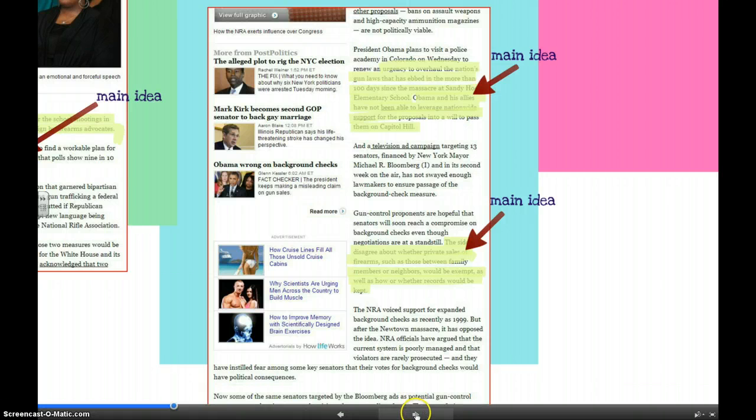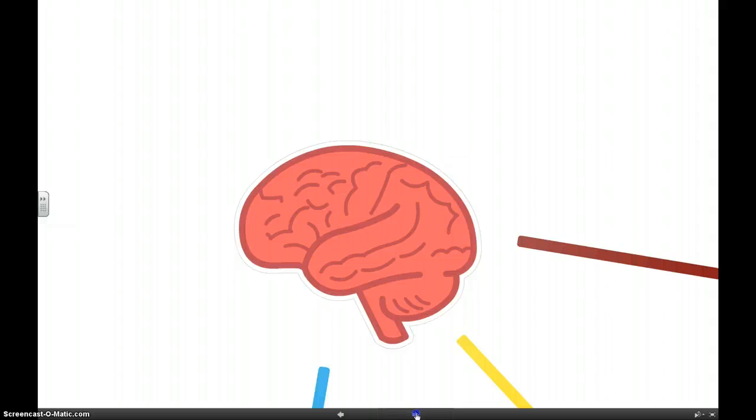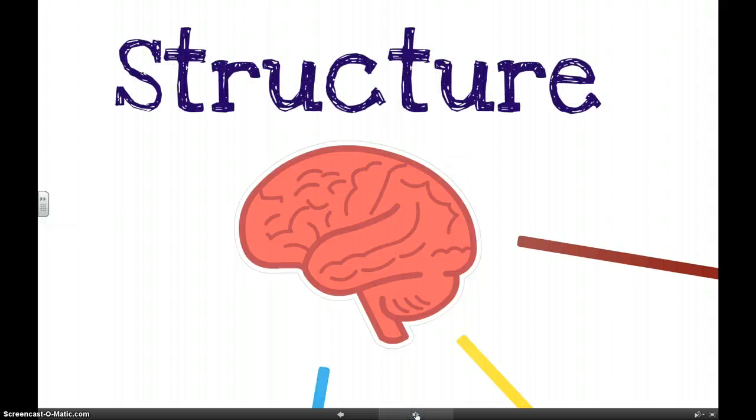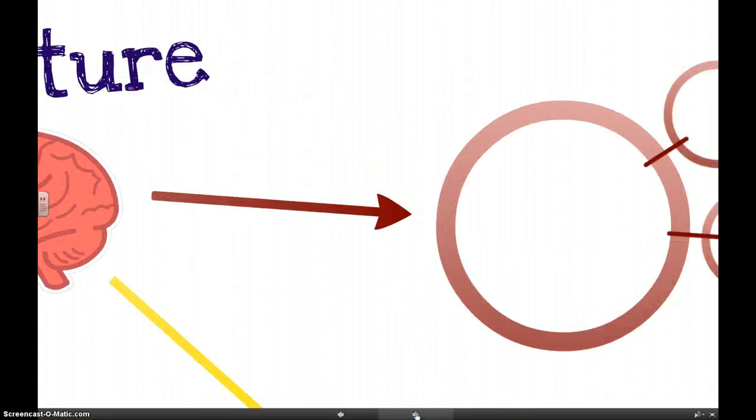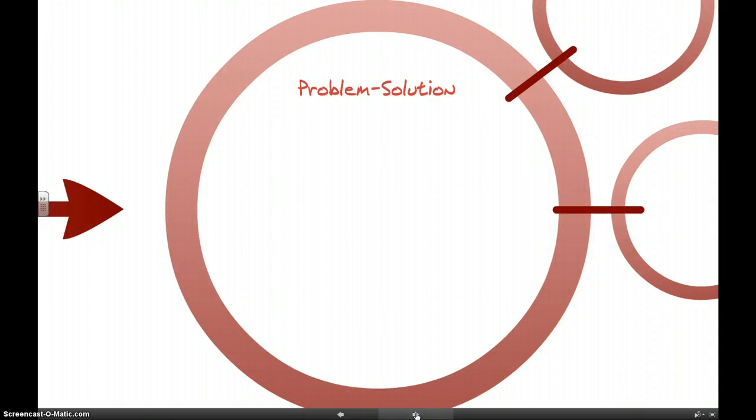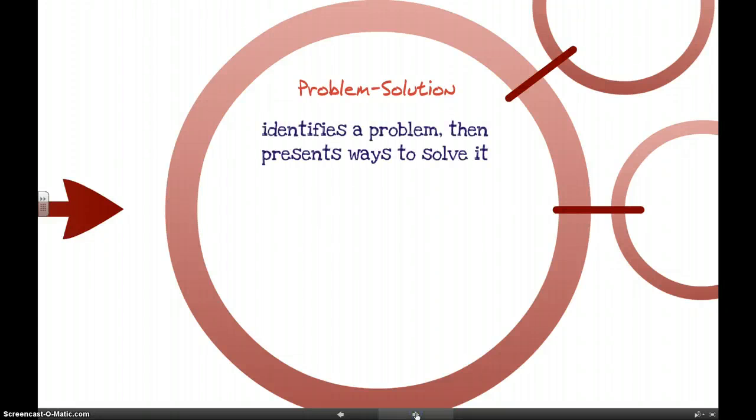So after you identify your thesis and main points, there are some other things you might want to look at. One being structure. Understanding the structure of an informational text can really help you understand the text better. There are 4 different structures we want to look at. First is problem solution. And guys, these are pretty easy and pretty self-explanatory, but I'm going to review them with you just in case. So problem solution, the article or whatever type of text it is will identify a problem and then present ways to solve it.